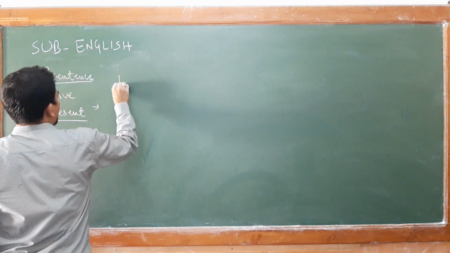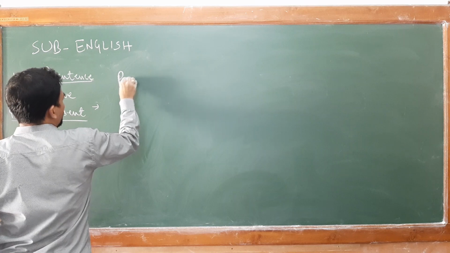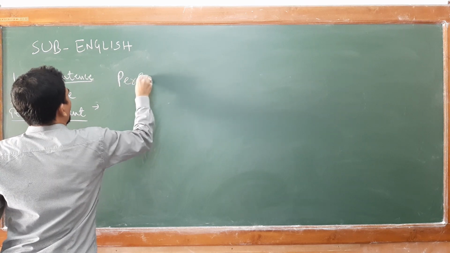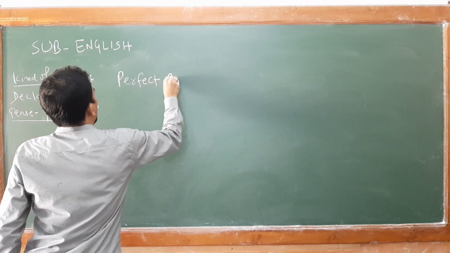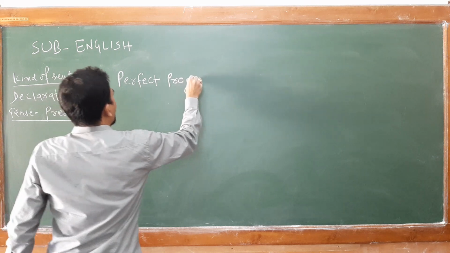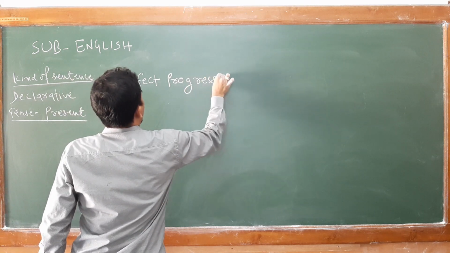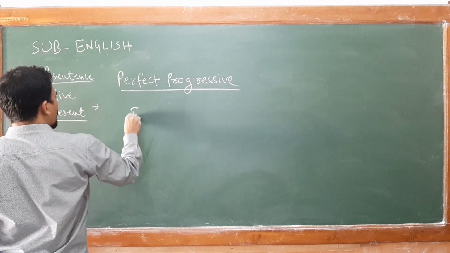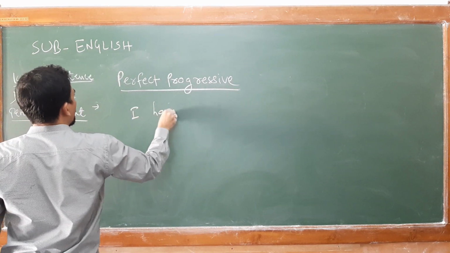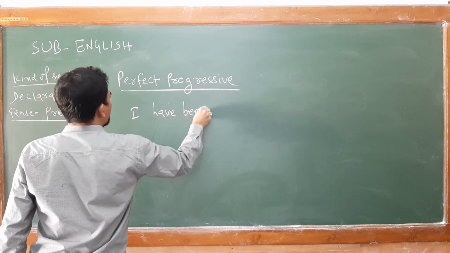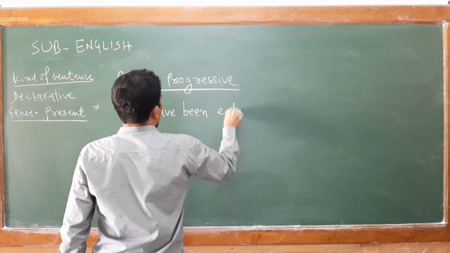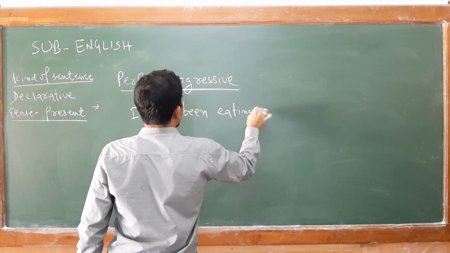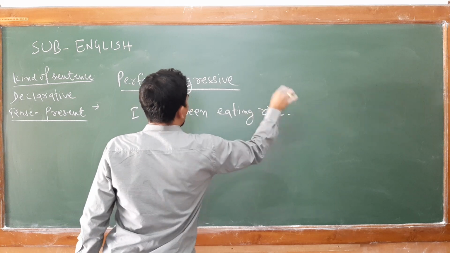In present tense perfect progressive form: I have been eating rice.